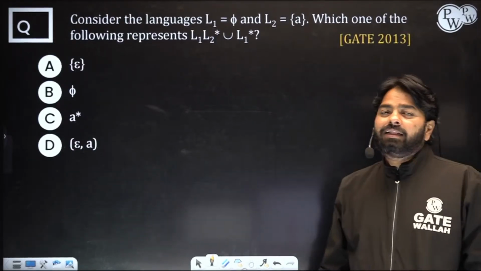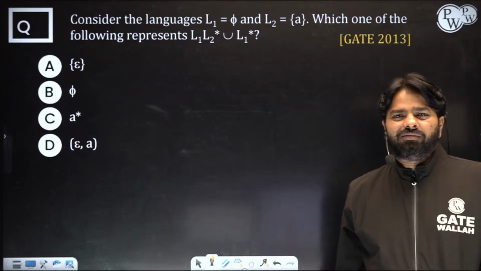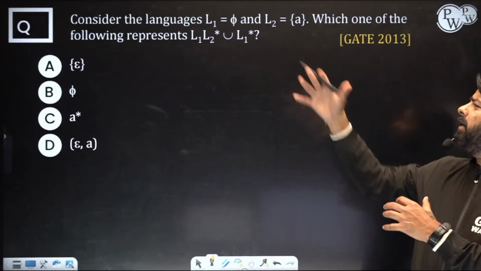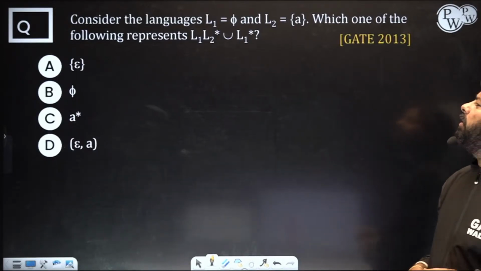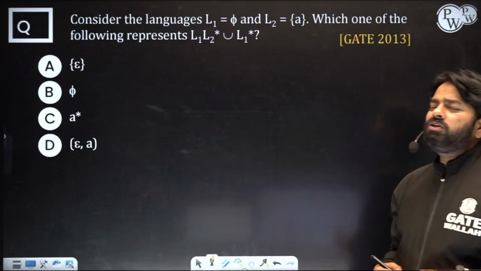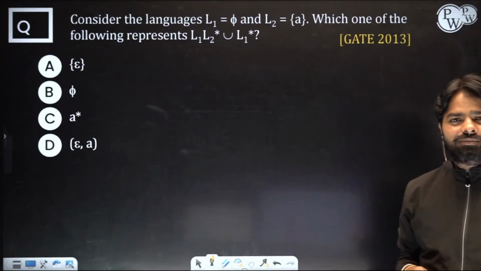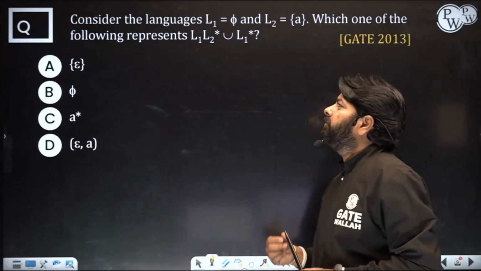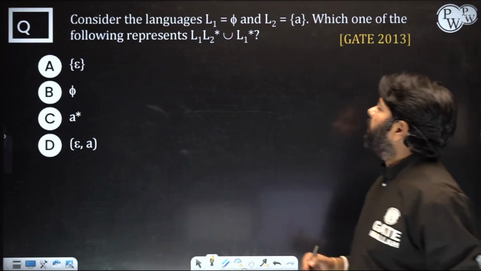Let's try another easy question which depends on closure properties, union, Kleene star and concatenation. 3 properties we are applying here. But L1 and L2 are given, so you should fix those languages to get the result. Next, any answer for you? Got any answer? Let's try.